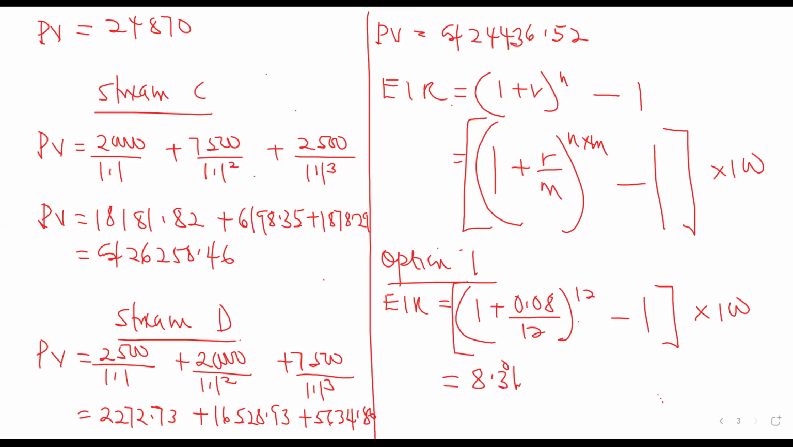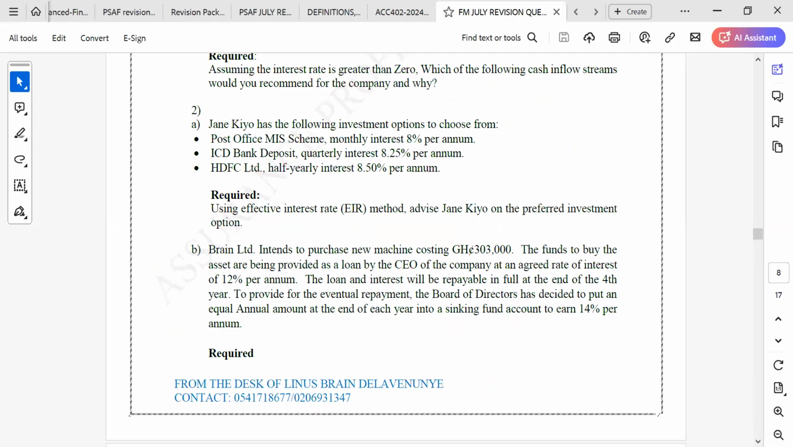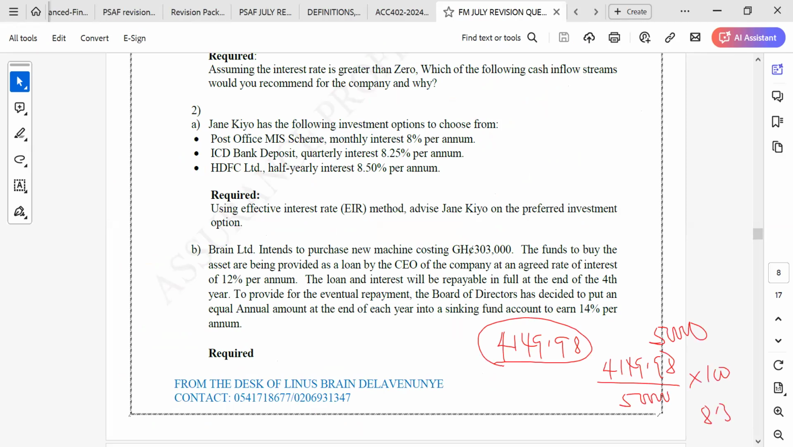Our interest was how much? 4149.98, I'm sure, or something like that, if the person can mention that to us. So this is the interest, and this interest was earned on 50,000. So if you want to find the effective interest rate, you can also do 4149.98 divided by 50,000 multiplied by 100. I'm sure you'll be getting 8.3 something.